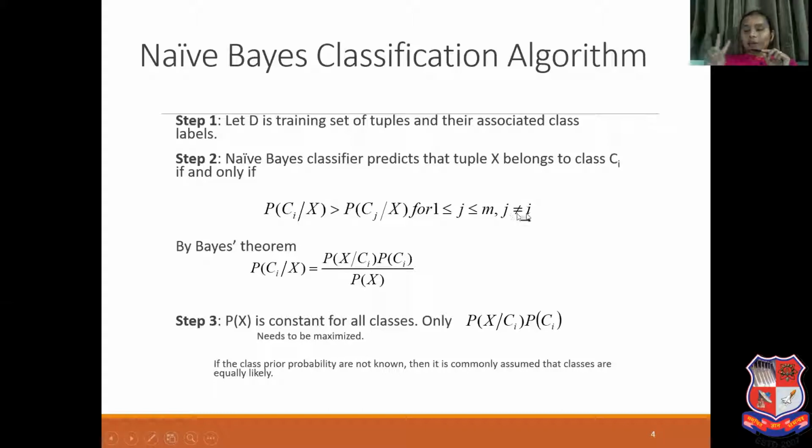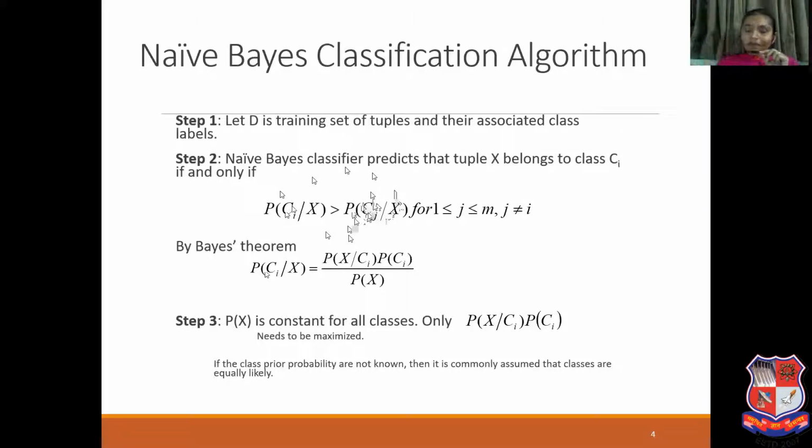So j and i are two different classes, and m is the number of classes. For example, if I have 2 classes, then i is equal to 1 and j is equal to 2. So how can I say that X belongs to class C1 or X belongs to class C2? We need to find out probability of Ci given X and probability of Cj given X. If Ci given X is greater, then I can say X belongs to class Ci. But if this condition becomes false, then I will say that X belongs to class Cj. So finally we need to find out probability of Ci given X and probability of Cj given X.